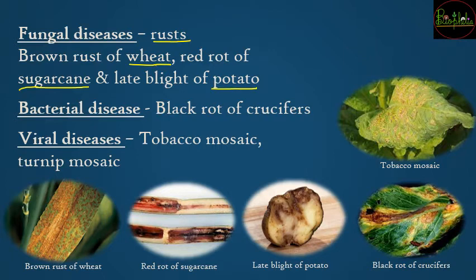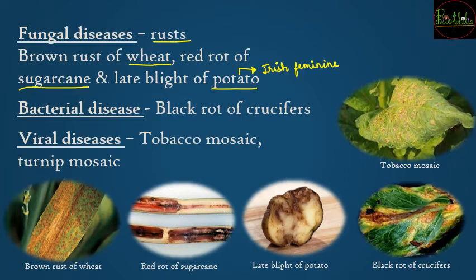And a very important point about late blight of potato, that is it caused the Irish famine. So potato was the important crop for the Irish people, और वो बाकी सब चीज़ों में बिलीव नहीं करते थे to grow a lot of that crop.